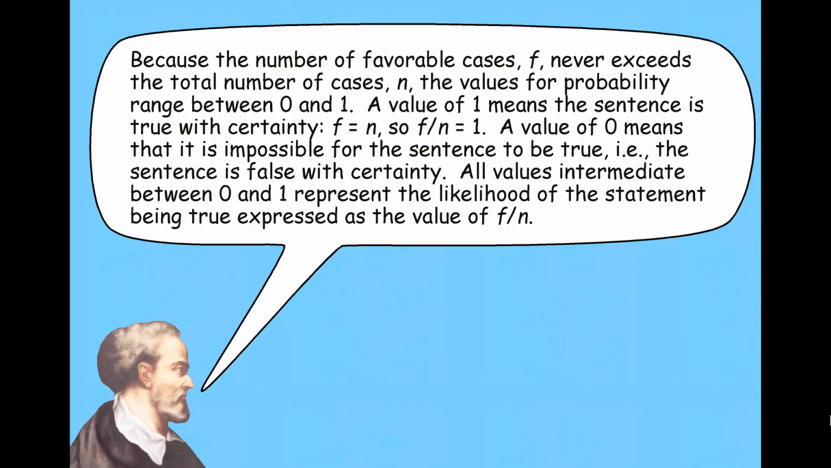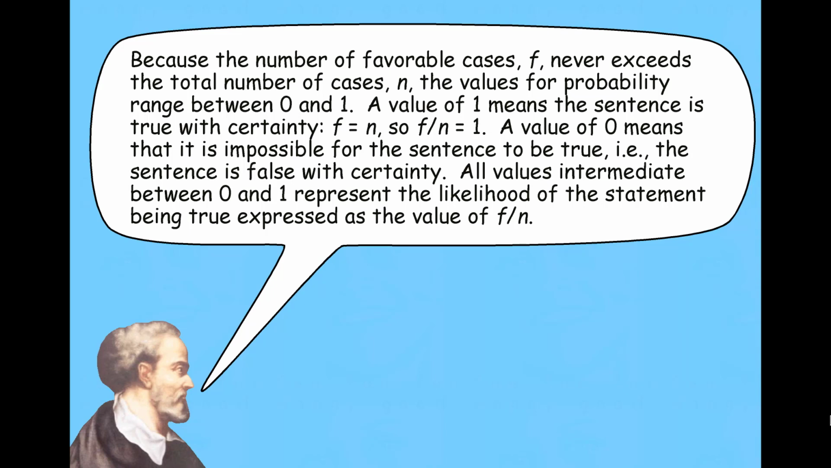Because the number of favorable cases never exceeds the total number of cases, F is never greater than N, so the values for probability are always going to range between 1, where F equals N, and 0. A value of 1 means the sentence is true with absolute certainty. It is definitely true. So if F equals N, then F over N equals 1. A value of 0 means that it's impossible for the sentence to be true. The sentence is false with certainty.